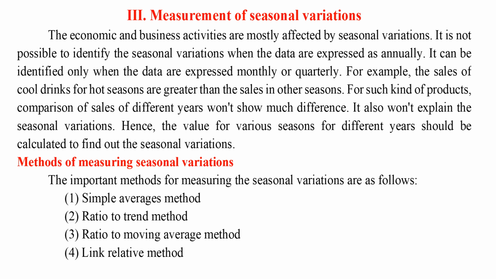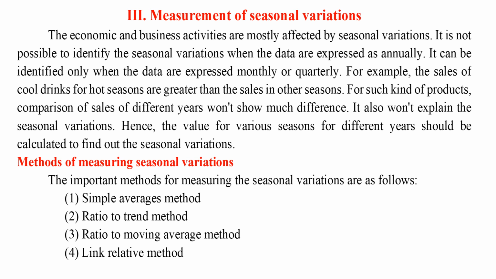Measurement of seasonal variations. The economic and business activities are mostly affected by seasonal variations. It is not possible to identify the seasonal variations when the data are expressed annually. It can be identified only when the data are expressed monthly or quarterly. For example, the sales of cool drinks in hot seasons are greater than the sales in other seasons. For such kind of products, comparison of sales of different years won't show much difference. It also won't explain the seasonal variations. Hence, the values for various seasons for different years should be calculated to find out the seasonal variations.